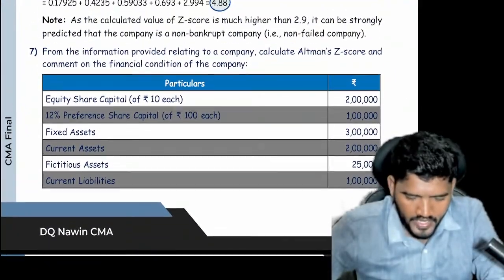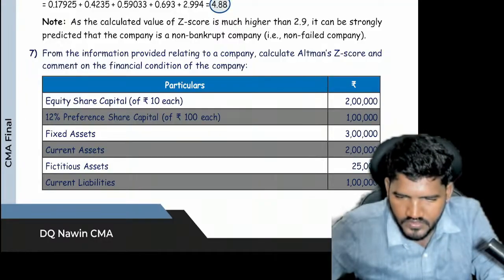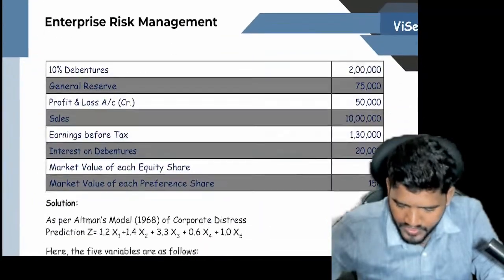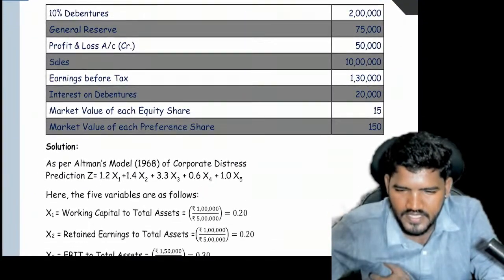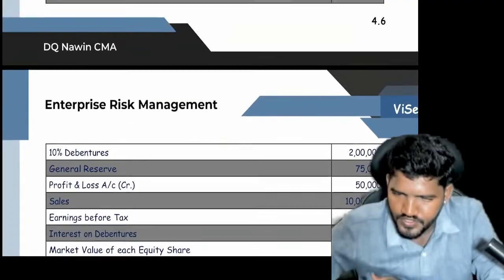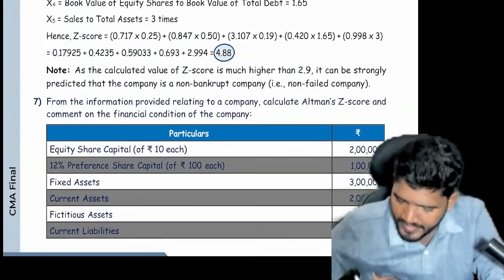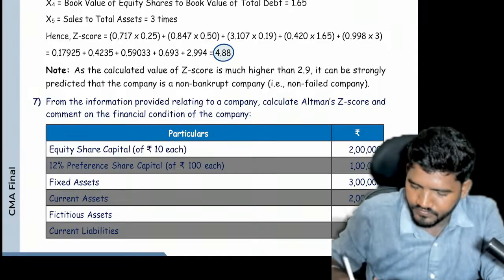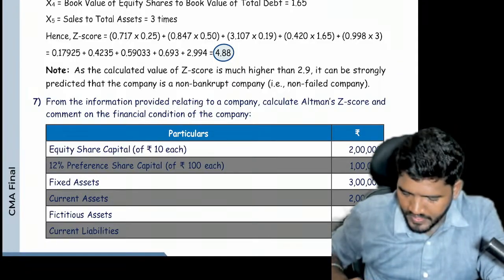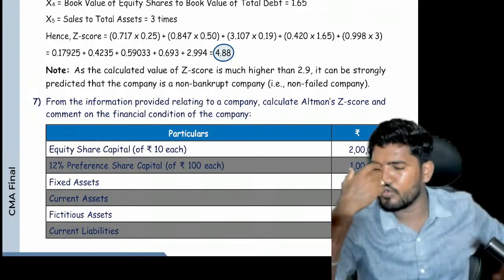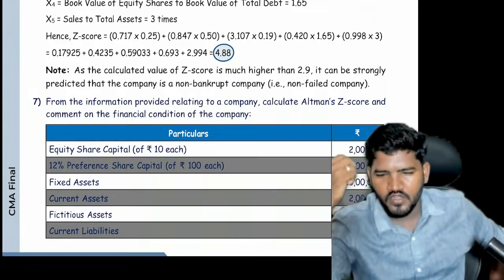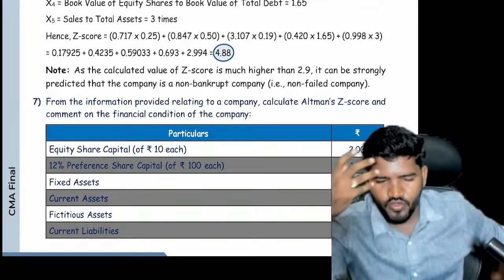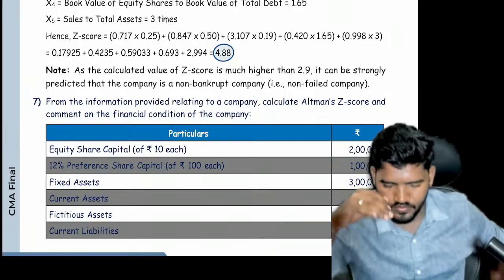Next, let us check illustration number 7. From the information provided, this kind of questions I said, they have not mentioned any model name, and also they have not provided direct values. If they have not provided the model, we know how to decide which model it is. Next, when there are no direct values, you have to calculate ratios also.